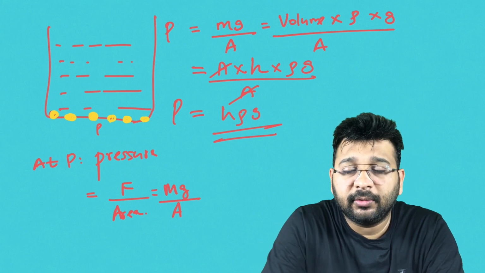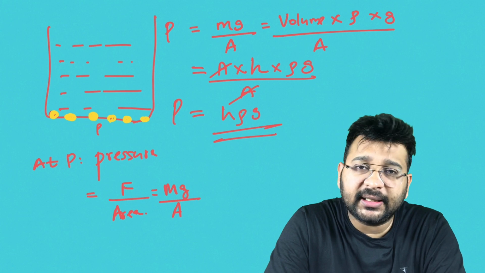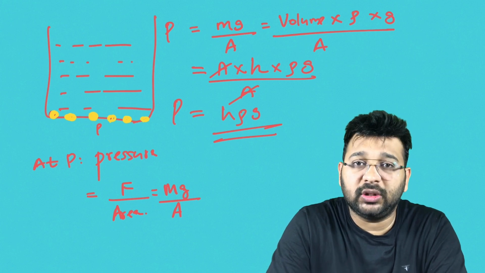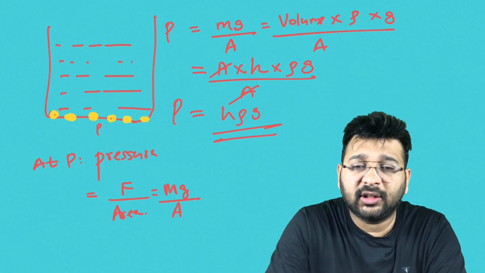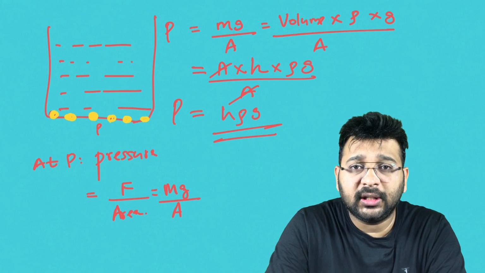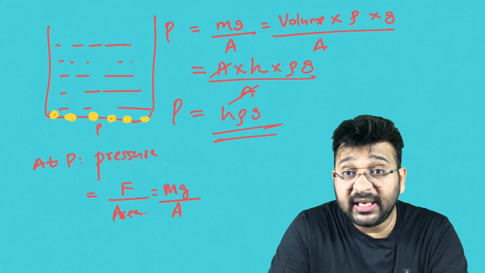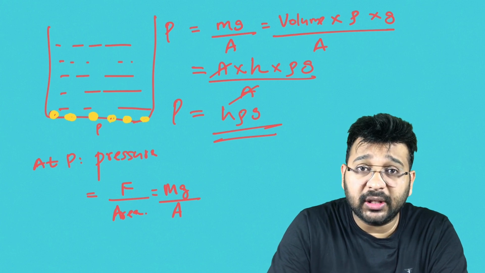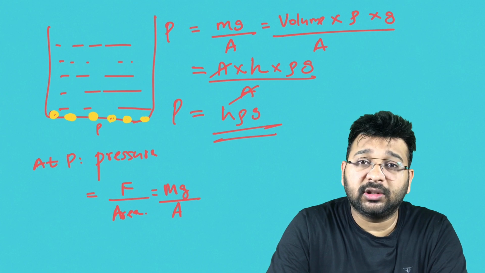So what is the formula of pressure when you fill a container with a certain liquid? h rho g. So if you have a 5 meter length of liquid column, what is the formula of the pressure at the bottom? It is h rho g. What is h? 5 meter. So that is SI unit. Then you have to apply density also in terms of SI unit.